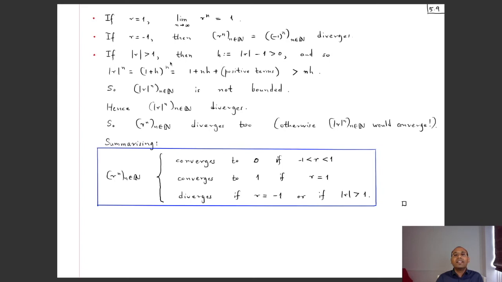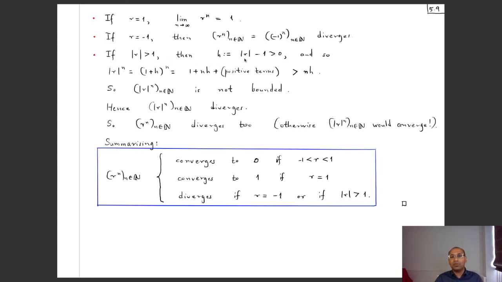Well, in that case, we intuitively see that the sequence is not going to be bounded, right? Because each time you scale it by a number which is bigger than 1. So it's not going to remain bounded. To give a more concrete argument, if mod r is bigger than 1,